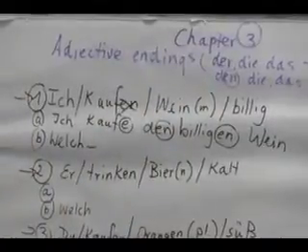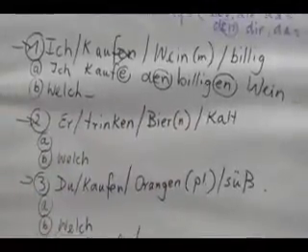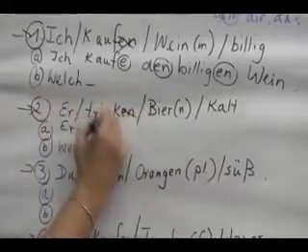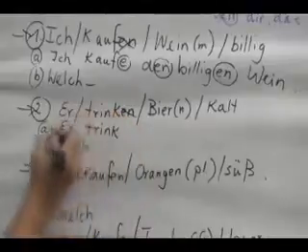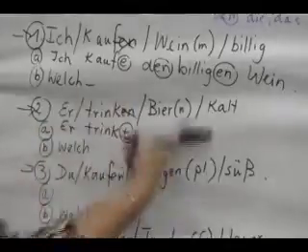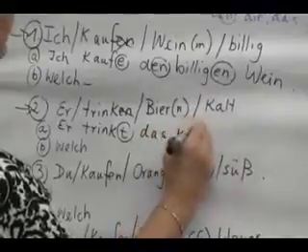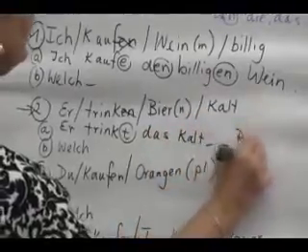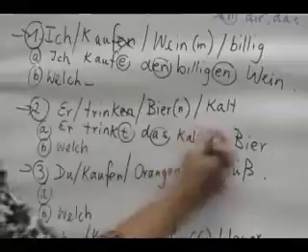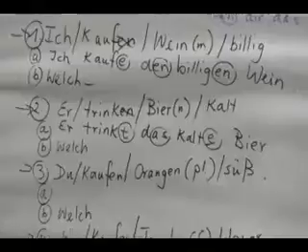So look at sentence number 2. Here we have a neuter noun, beer. He drinks the cold beer. We know when we conjugate trinken, the personal ending for er is a t. Trinkt. Okay, now we know beer is a neuter noun, das, and kalt is the adjective. So what ending do we put on? What did we learn? Das. The adjective ending has to be e.